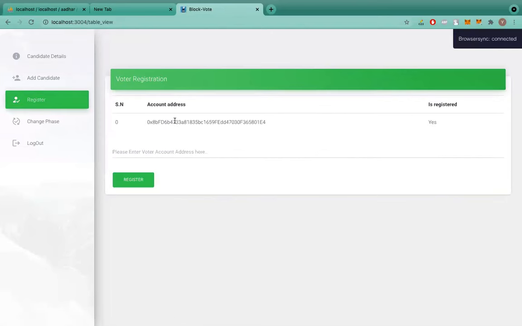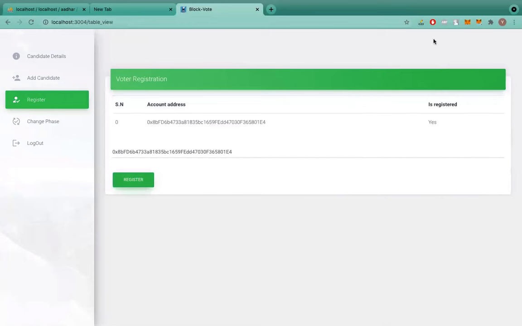You can see this here also. This was previously registered, so it is stored in the database. That's why this is showing. Now this is the account that I'm currently using. So I will again try to register this just by clicking here and then clicking on register. It will show an error message: only the account address of the admin can do this.